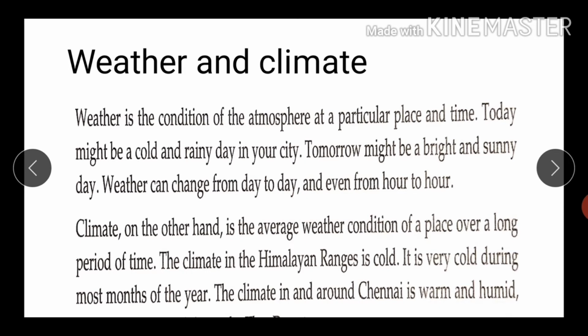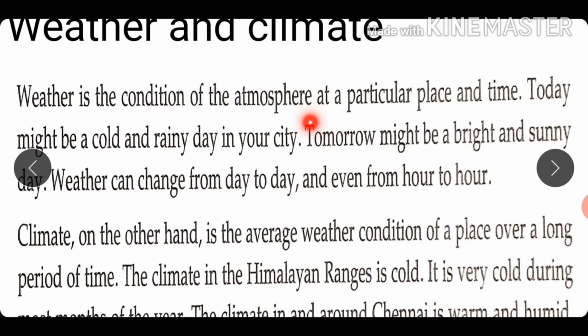Students, what is weather? It is the atmospheric condition of a place for a particular time. It is for a short span of time. It changes from day to day and even from hour to hour. For example, it may be sunny today or it may rain tomorrow. However, it can be anything else for the day after tomorrow. Okay, now let's move towards the climate.